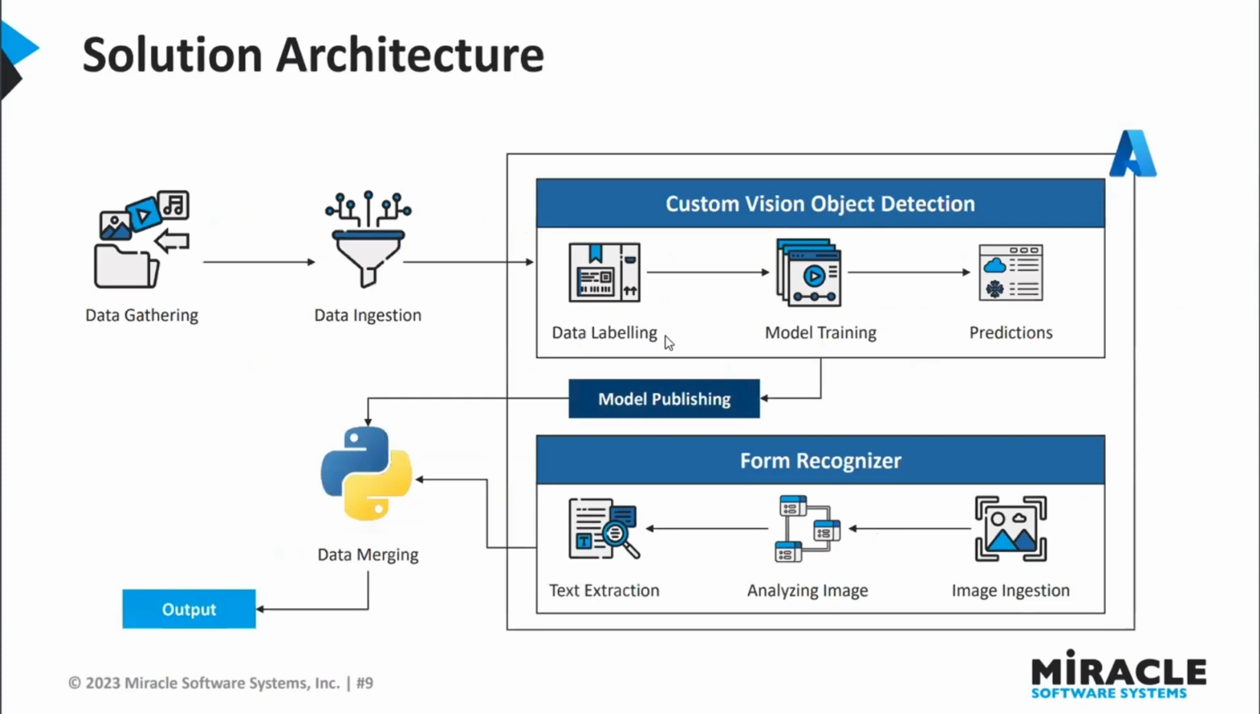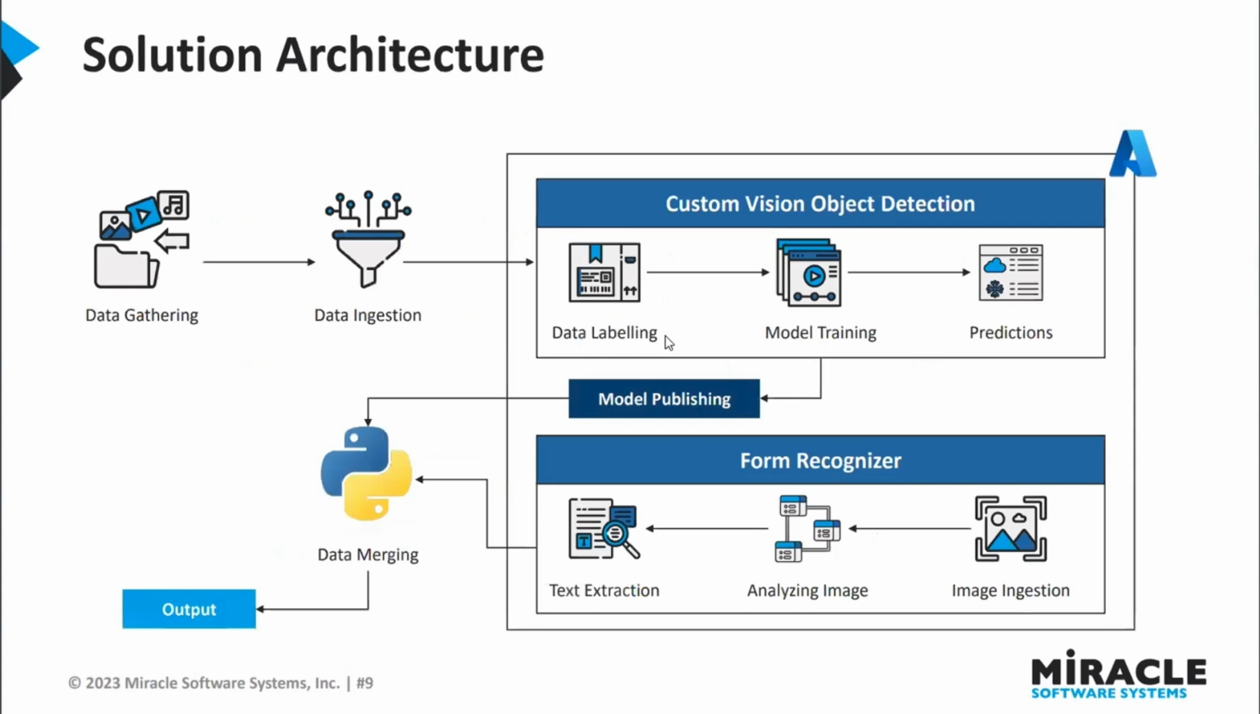First, we have to gather the images and then ingest the data into the Azure Custom Vision AI object detection, which is present in Azure service. And then we have to label the data and then do model training. It means we have to train on the labeled images, and then do predictions, and then publish this model after training.